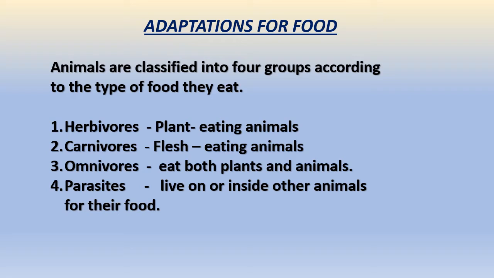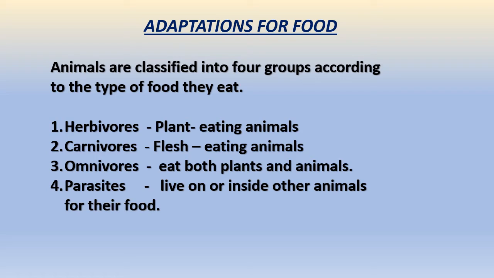Hi everyone. In the last video, we saw how animals are classified according to their habitat, isn't it? In this video, let's see how they are classified according to the type of food they eat. Animals are classified into four groups according to the type of food they eat. They are herbivores, plant-eating animals; carnivores, flesh-eating animals; omnivores, which eat both plants and animals;